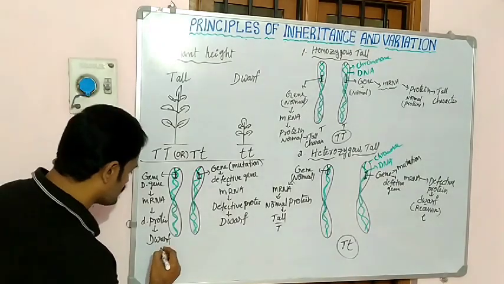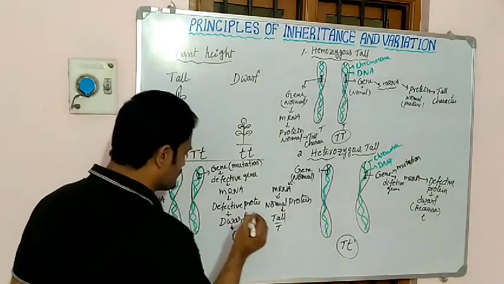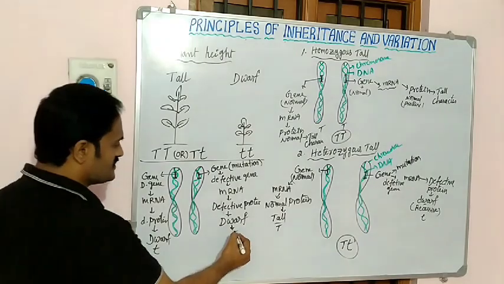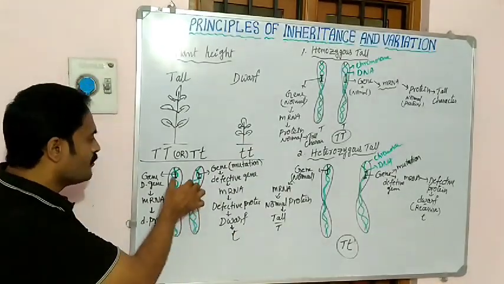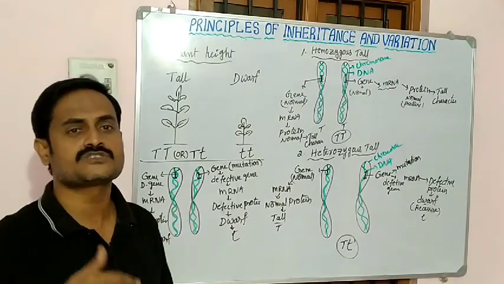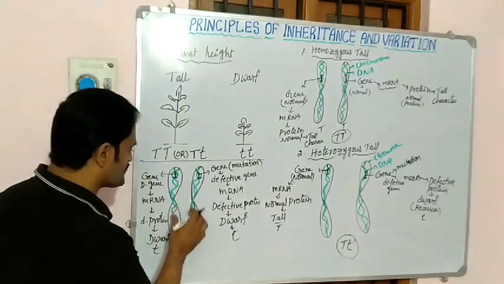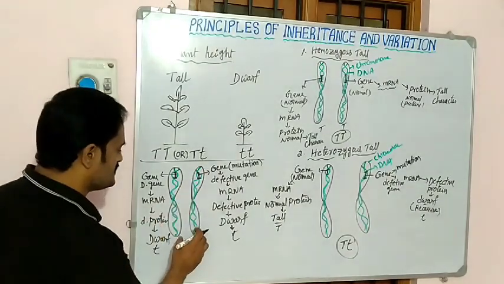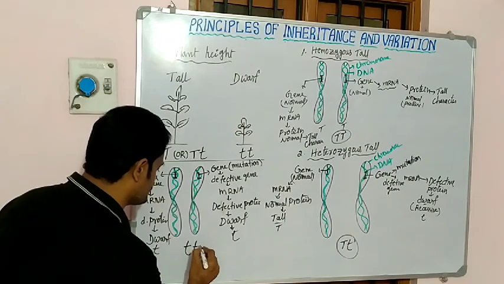See, here also dwarf, that means small t. Here also dwarf, that means small t. So small t and small t, that means both traits give dwarfness to their plants. So which type of genes are present here? Small t, small t.